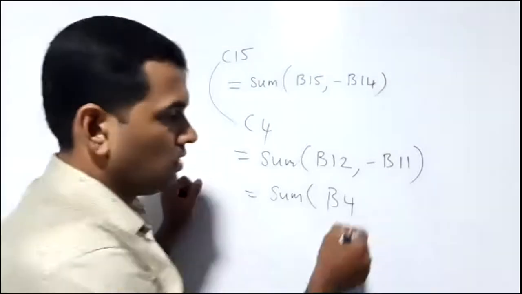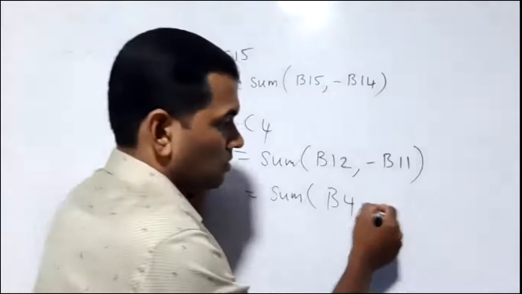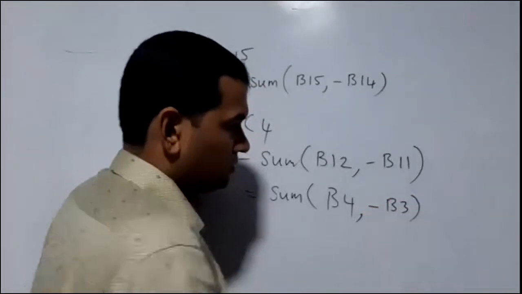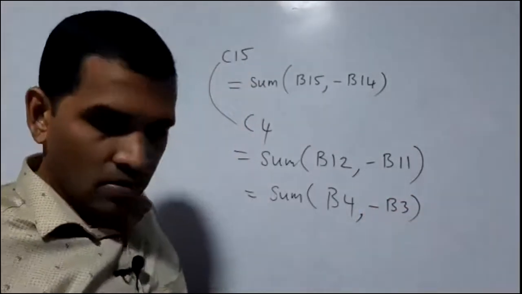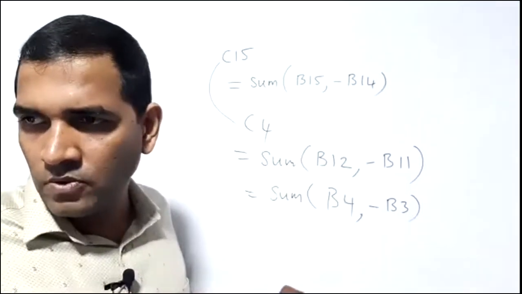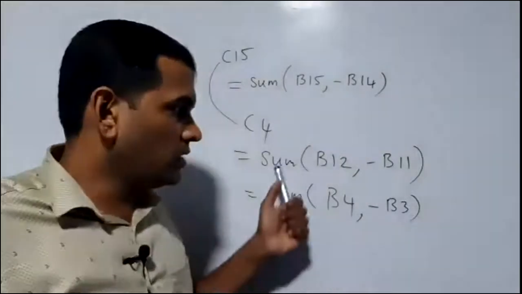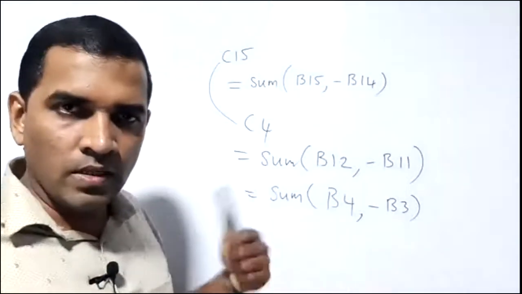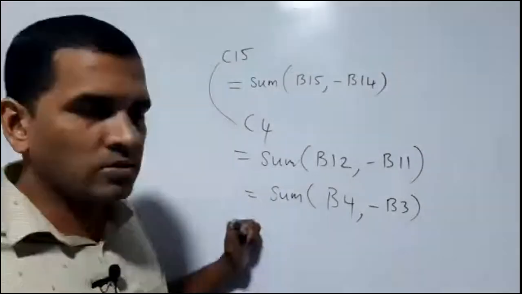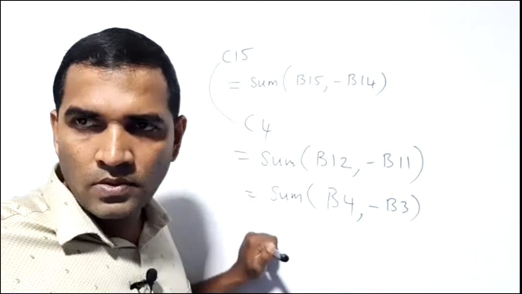Comma minus B3. I want someone, one more. Jadushan K, what is the correct answer? If you have any answer, you can tell me or choose the right answer. Second one, sir.